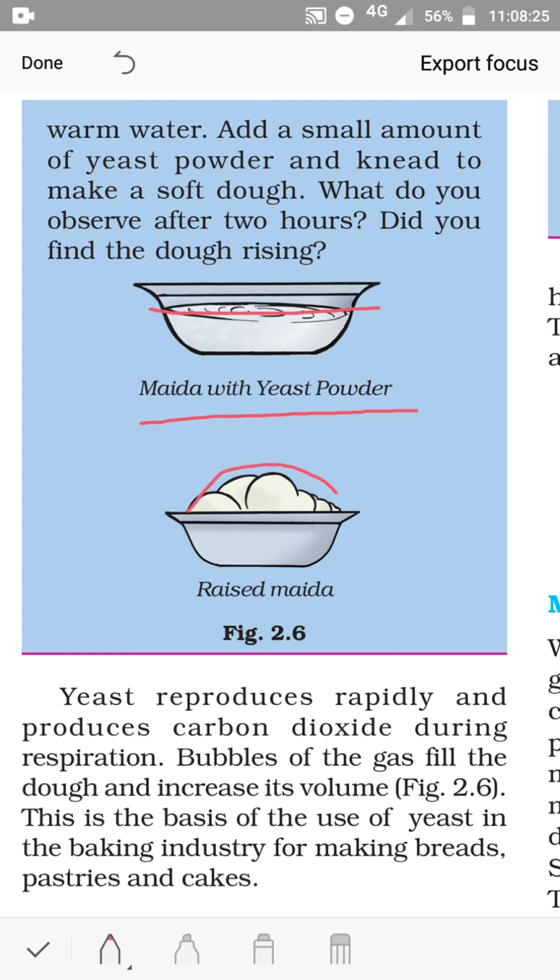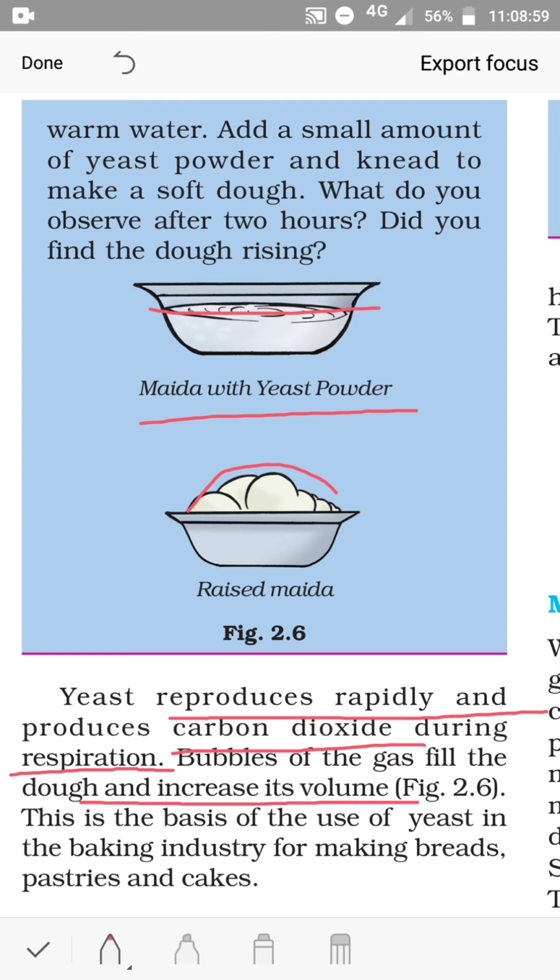And why has it raised? Yeast, you learned about in class 7. It is a fungus. It reproduces by budding. So when we add yeast to this maida, it reproduces rapidly and produces carbon dioxide during respiration. Bubbles of the gas fill the dough and increase its volume. So the dough is raised because of respiration by yeast.